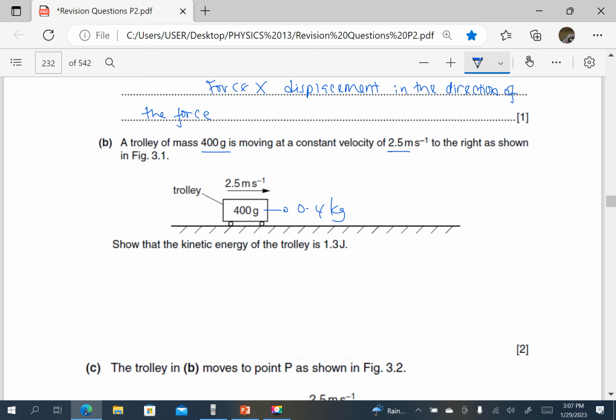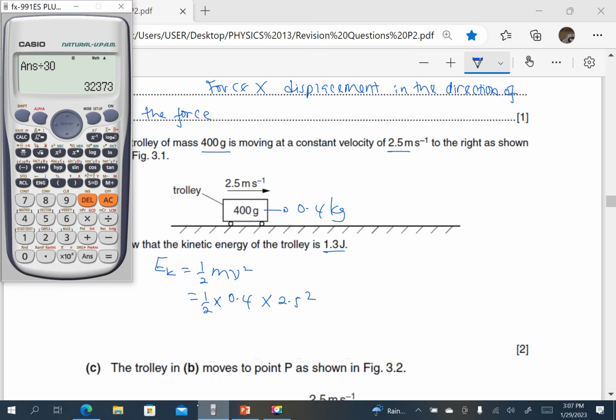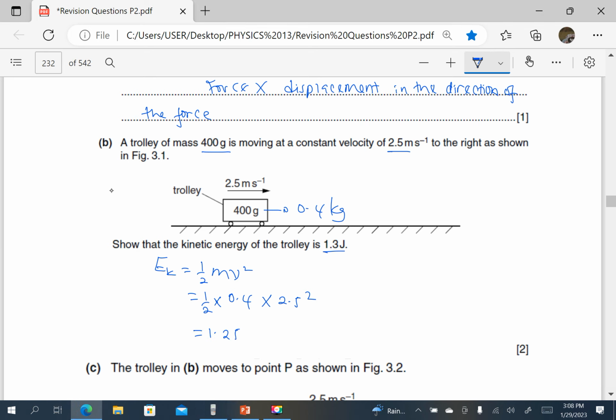Show that the kinetic energy of the trolley is 1.3 joules. We know that kinetic energy is equal to a half mv squared. So this is a half times the mass, 0.4 kilograms, times the speed, 2.5, squared. We check this on our calculator: 0.5 times 0.4 times 2.5 squared gives us 1.25, which is approximately 1.3 joules.